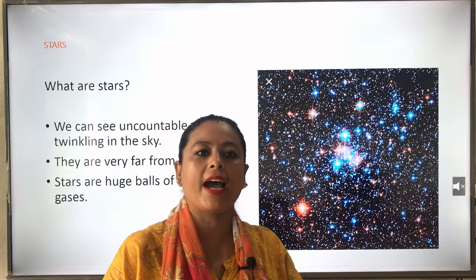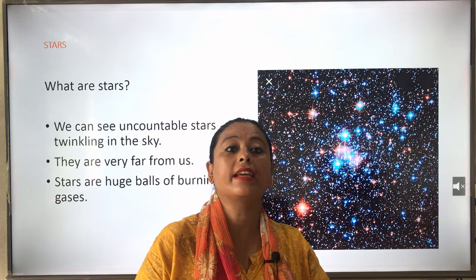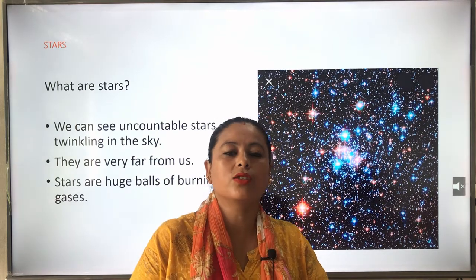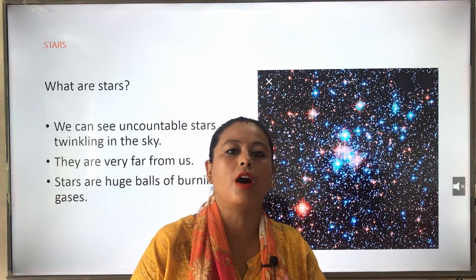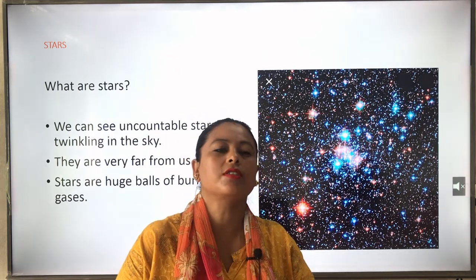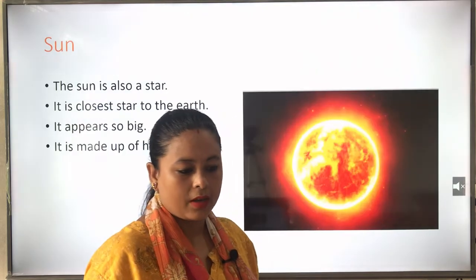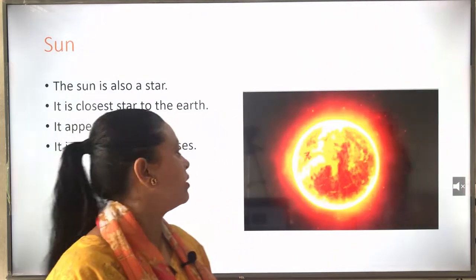So at night you can see stars twinkling in the sky. They are very far from us, and that is why they look very small from the earth. Understood? So next one is the sun.